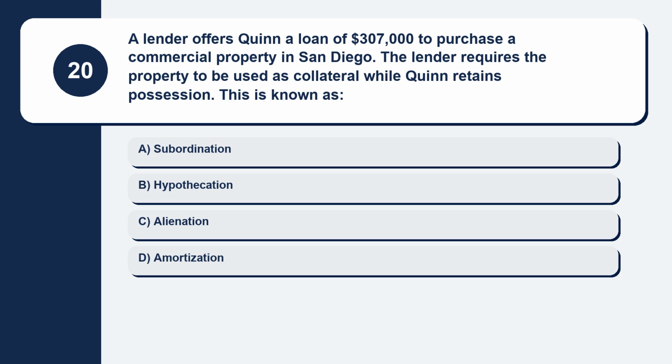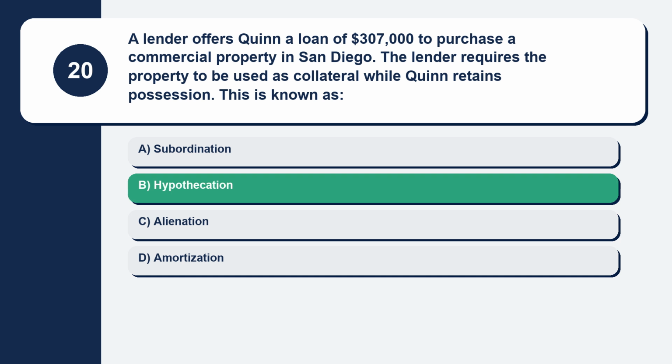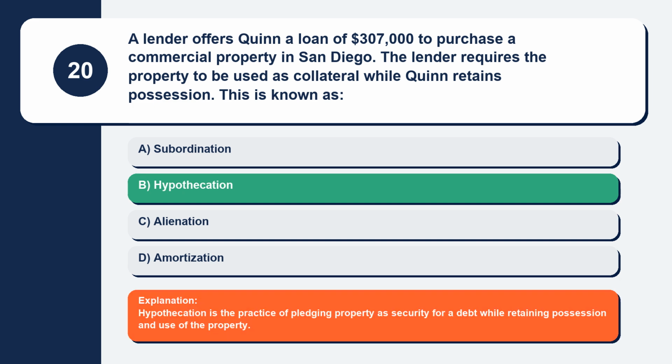Option A, subordination. Option B, hypothecation. Option C, alienation. Option D, amortization. The correct answer is option B, hypothecation. Explanation. Hypothecation is the practice of pledging property as security for a debt while retaining possession and use of the property.